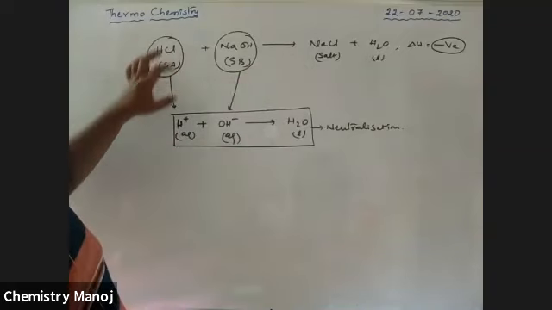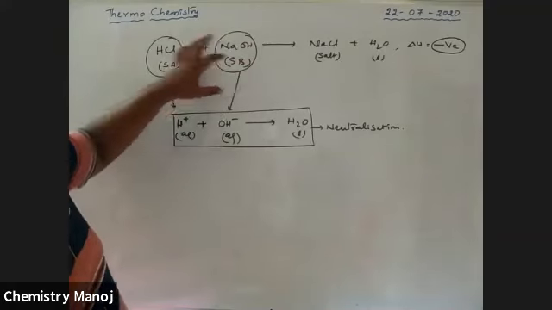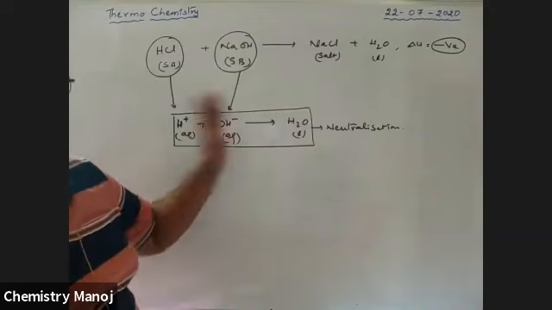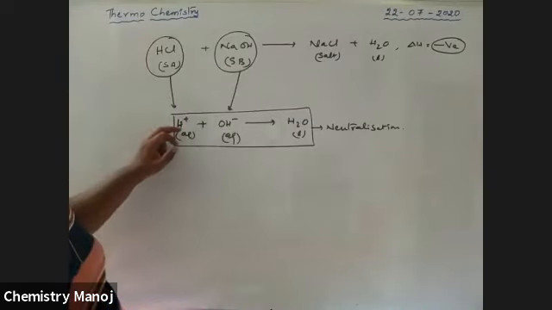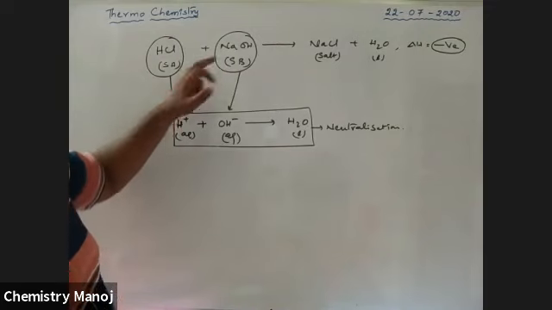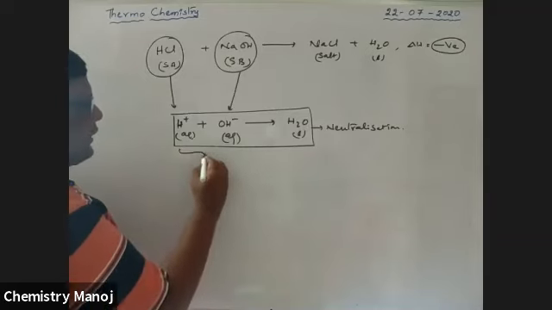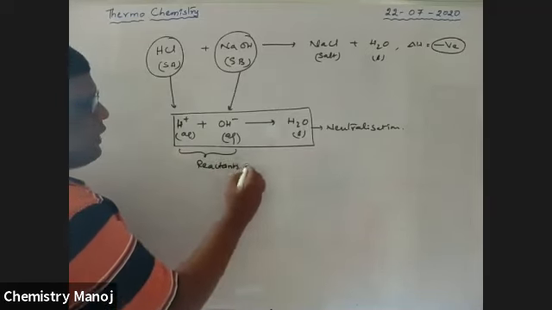Any acid always releases H+ ion, and any base always releases OH- ion. So in the acid-base reaction, H+ and OH- ions always interact with each other and give H2O. Whatever the acid may be, H+ is common. Whatever the base may be, OH- is common. That means these two reactants are fixed.